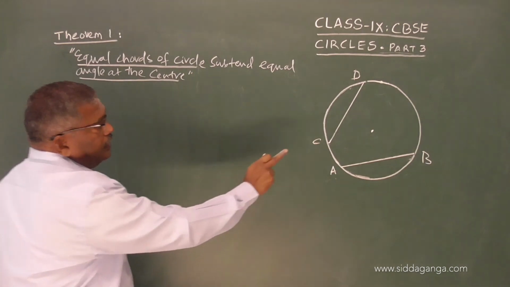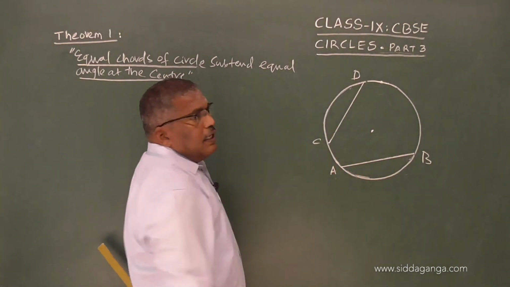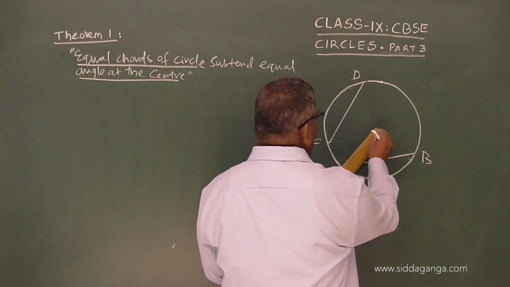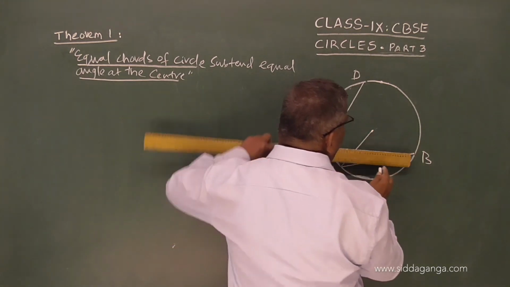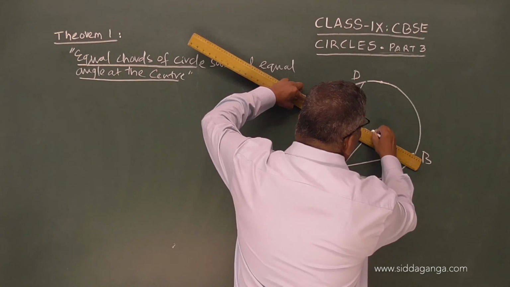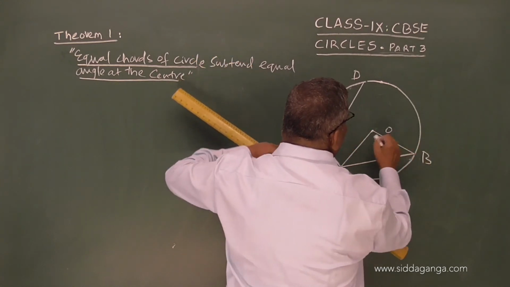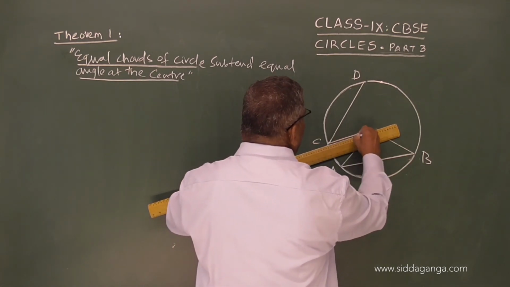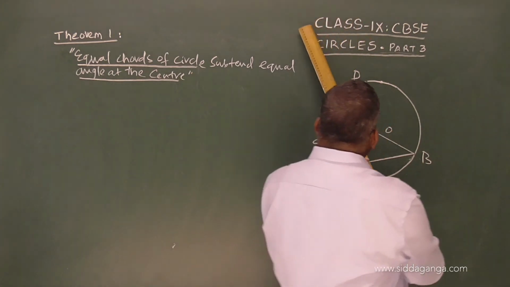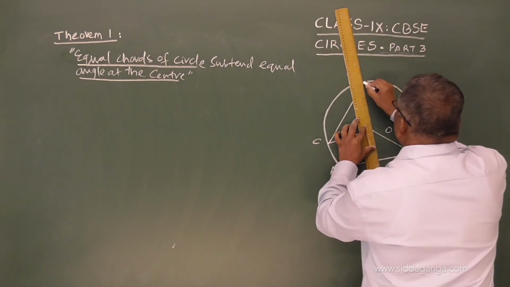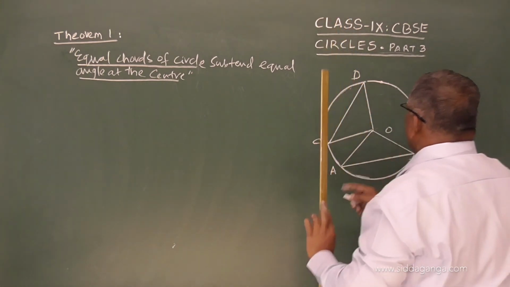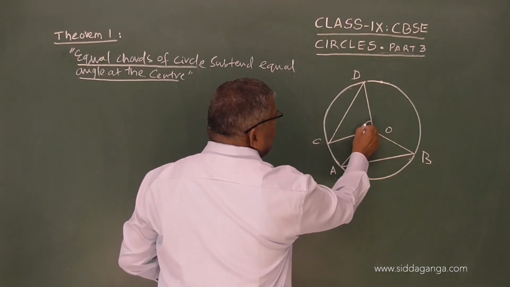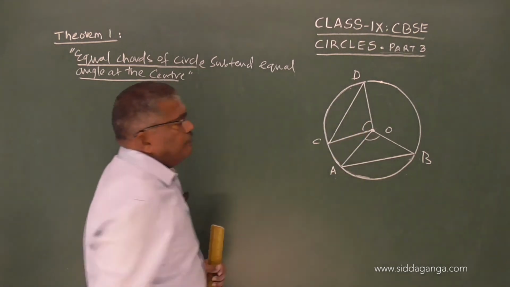We have to prove that these two chords subtend equal angles at the center. So, if I join OA and OB, this is point O, and similarly join CO and DO also. Now here we are talking about these two angles, this angle and this angle.